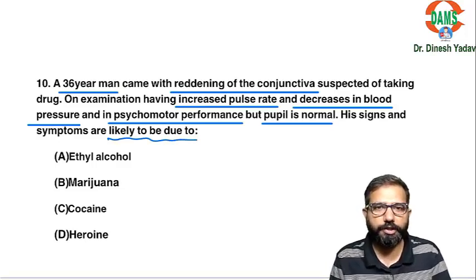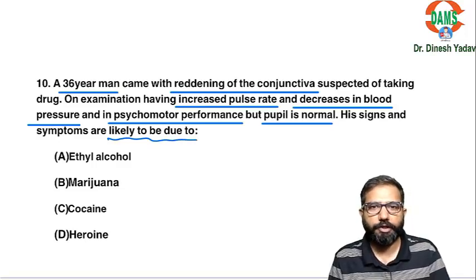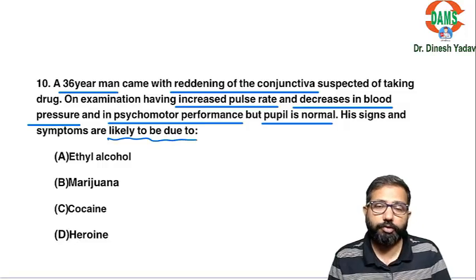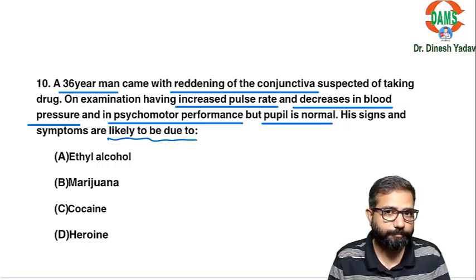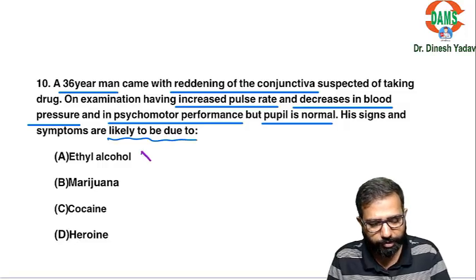Ethyl alcohol, first, is not causing redness of the conjunctiva. Second, it is not causing increased psychomotor performance. Mostly you will see it causing mild euphoria, but then it is sedative, and it can change the pupil size as well. So it is not showing any symptoms of ethyl alcohol.